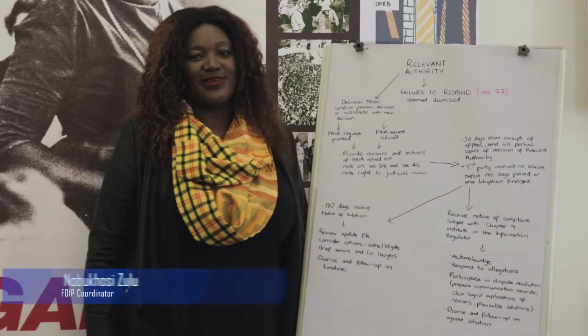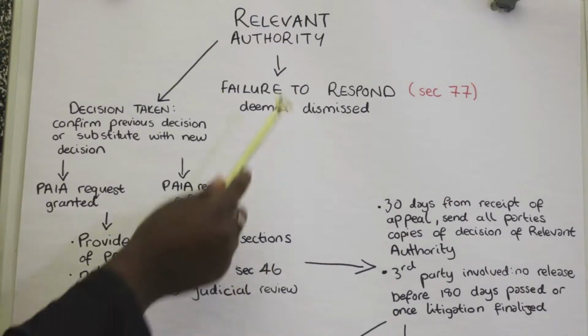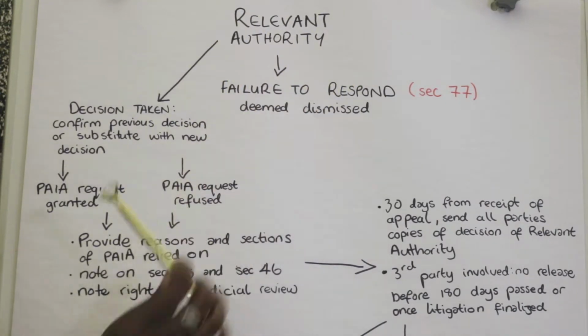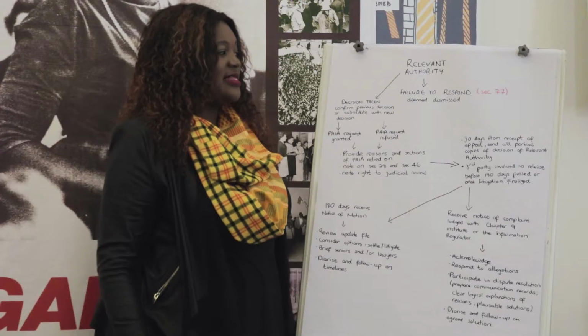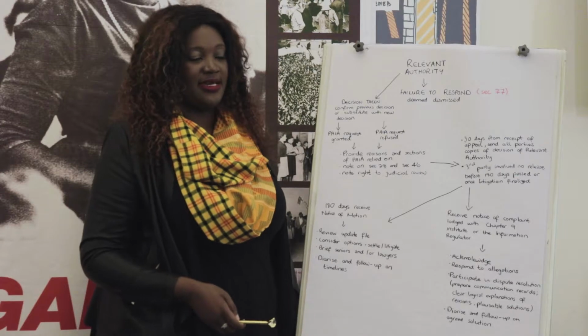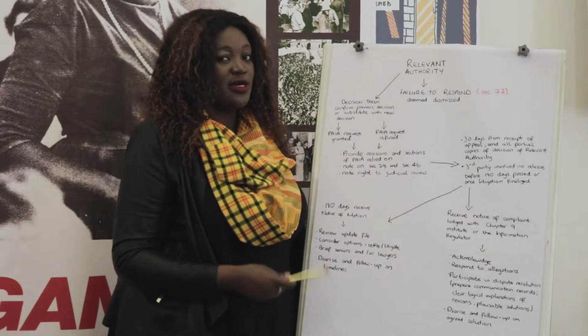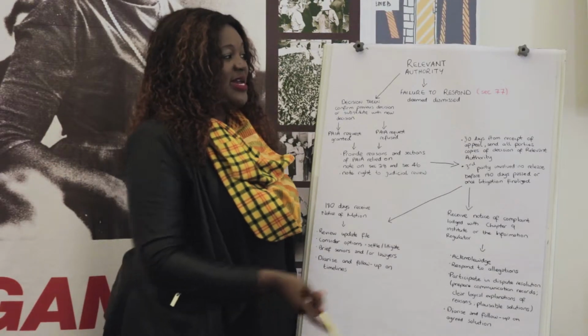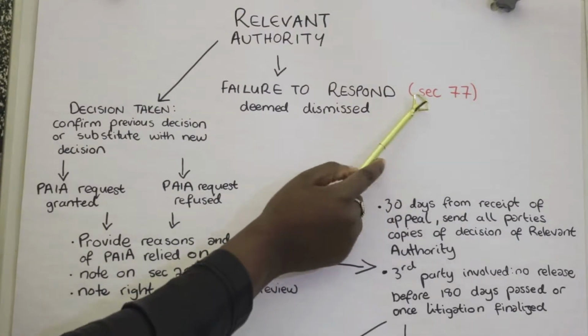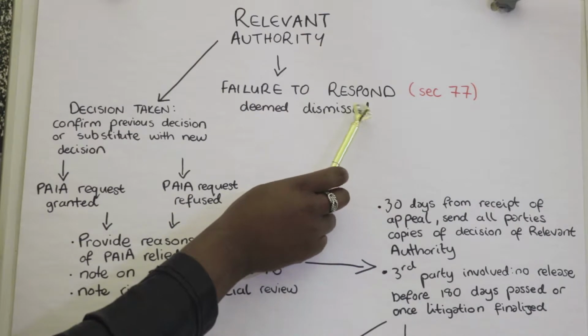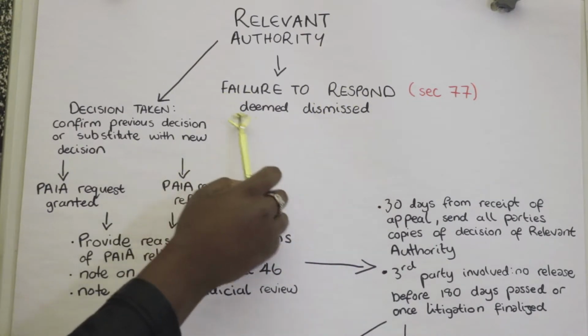The purpose of these videos is to assist an information officer and the relevant authority when an internal appeal comes before them. Once an information officer or the relevant authority receives an internal appeal, then they have a duty to respond to that. If the relevant authority fails to respond to the internal appeal that is before them, then in terms of Section 77 of PAIA, that PAIA request is essentially deemed as having been dismissed.